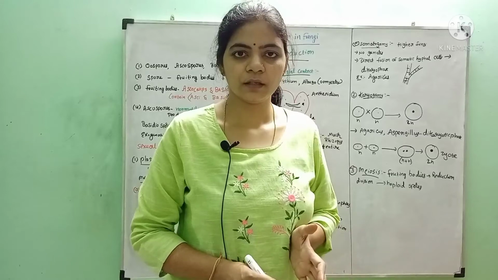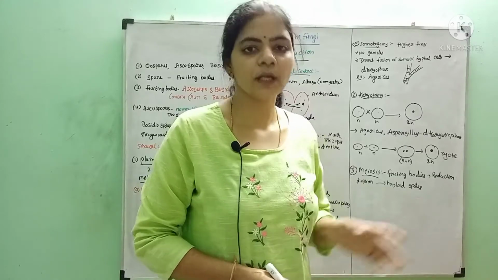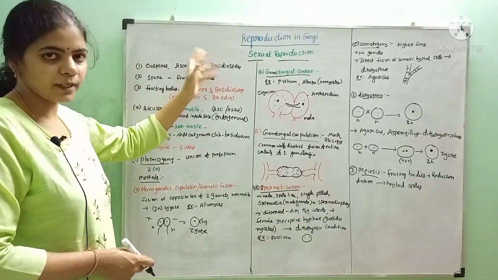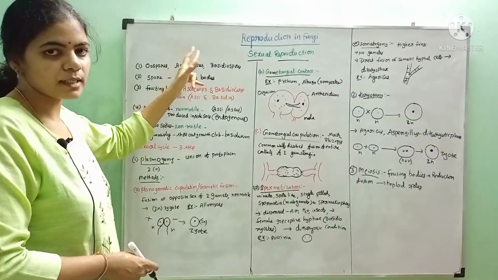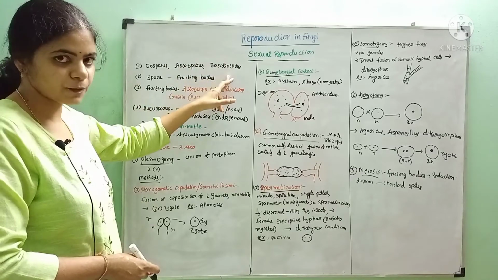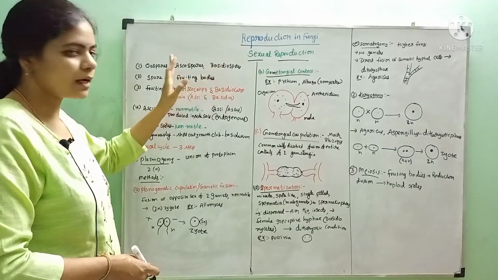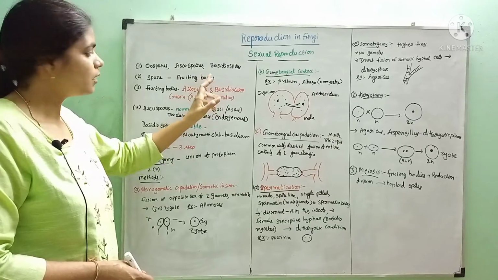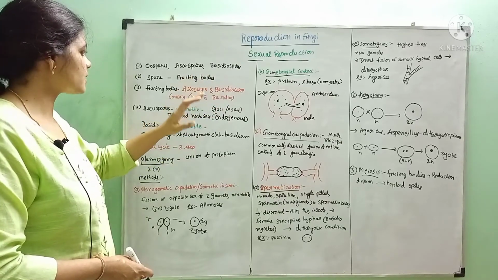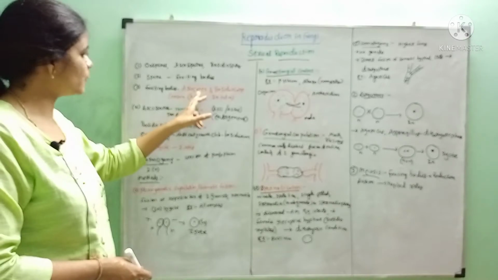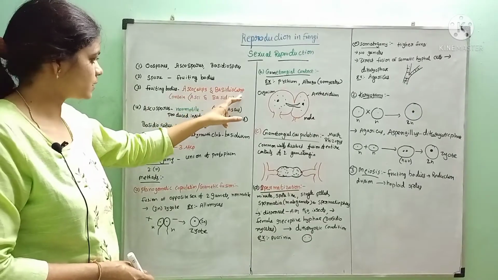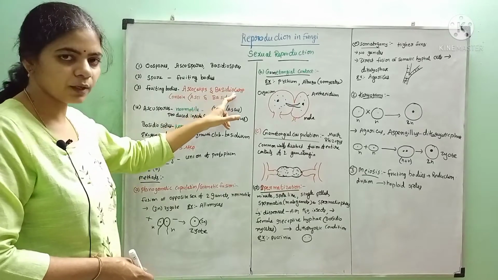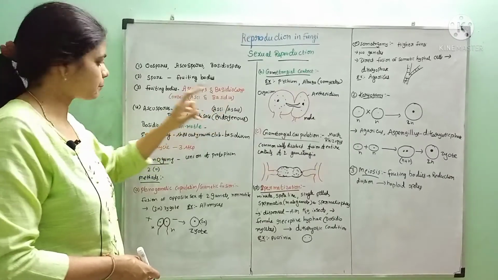We have completed asexual reproduction. Now we'll study sexual reproduction. Sexual reproduction involves oospores, ascospores and basidiospores. These spores are formed on special structures called fruiting bodies. These fruiting bodies are of two types, ascocarps and basidiocarps. Ascocarps contain asci and basidiocarps contain basidia.